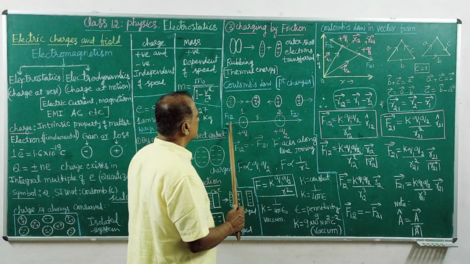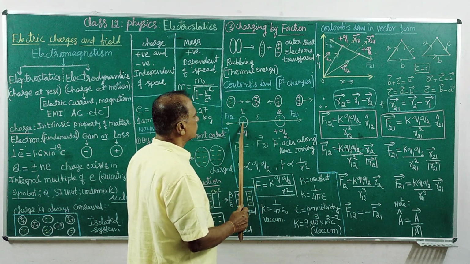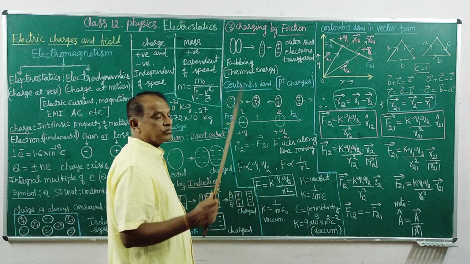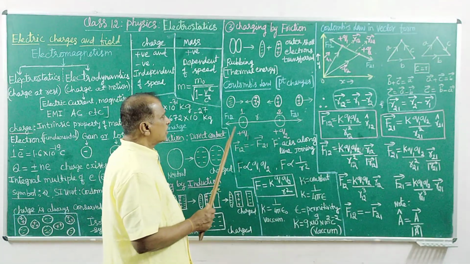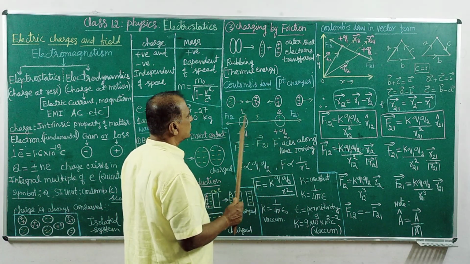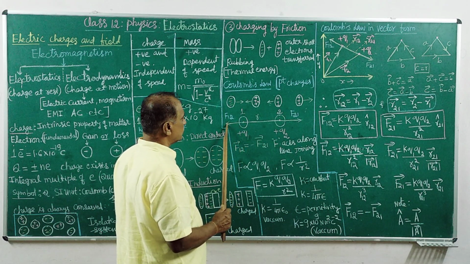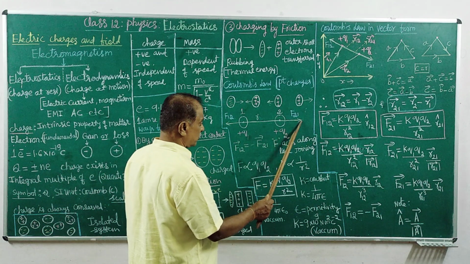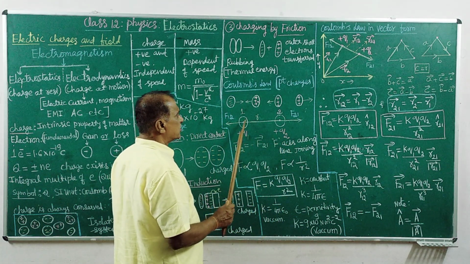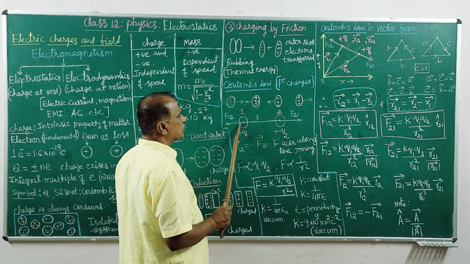This is a straight line drawn along the center of the two charges, because force is always acting along a straight line. The line is passing through the center of the charges. That is the force acting on this, and this is the direction of the force. The force acting on the other is in the opposite direction, but the magnitude remains the same, given the distance of separation, because Coulomb's law is applicable for charges at rest.